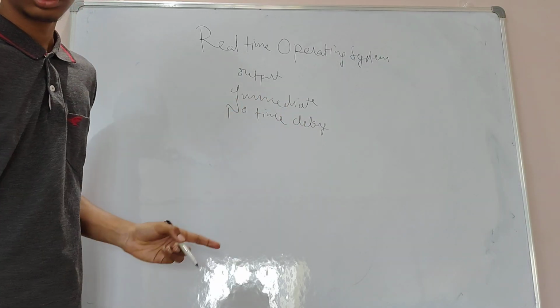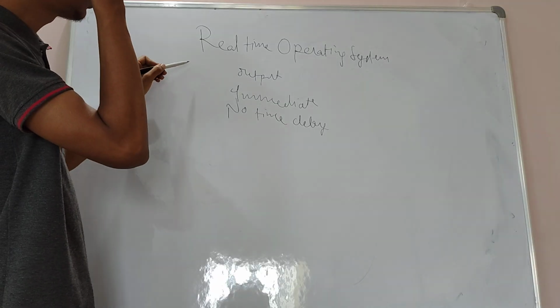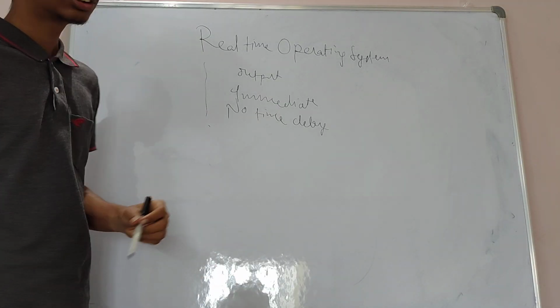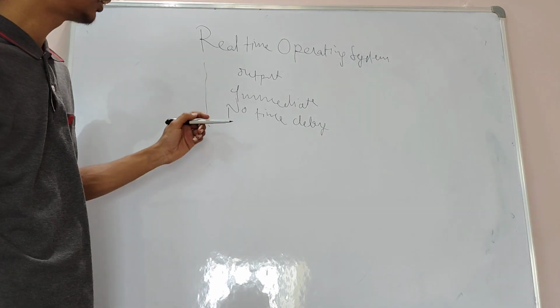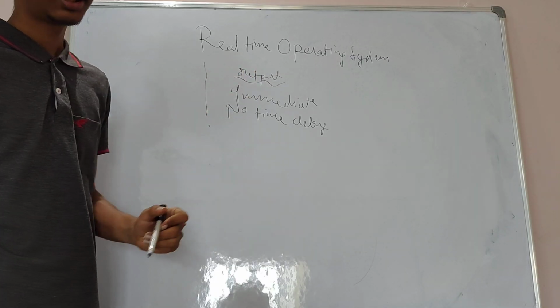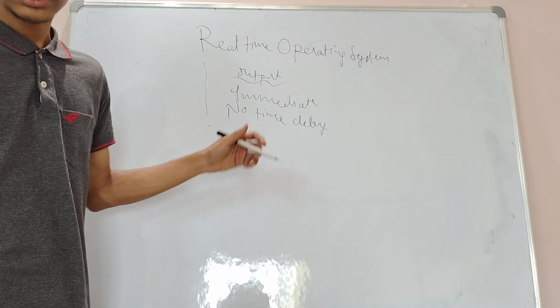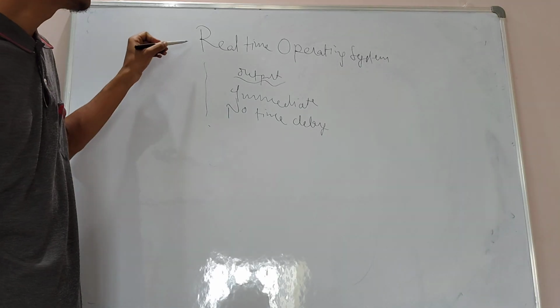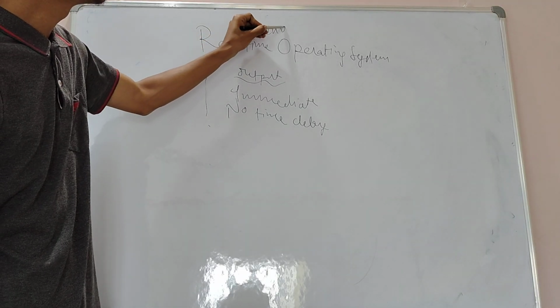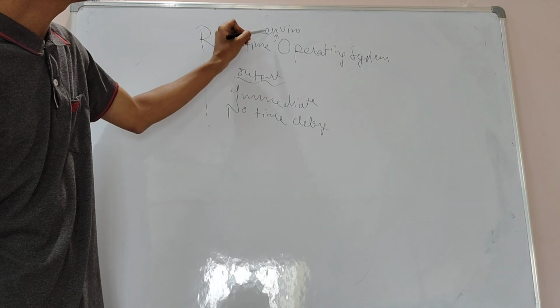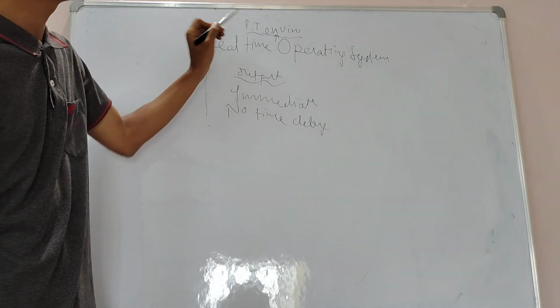Here time matters. This is done in a real time environment.